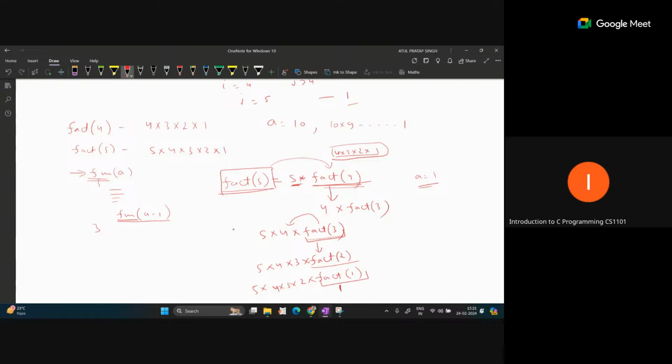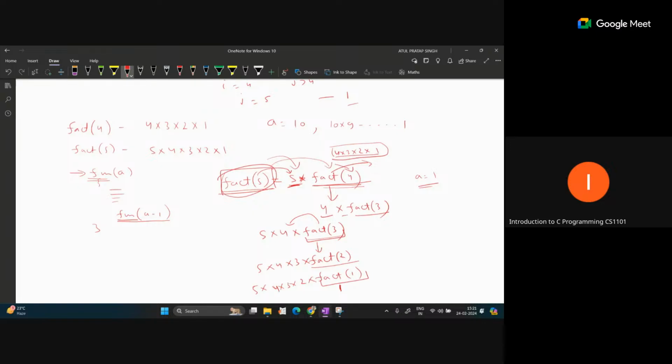When the function is called, it repeats the same process again. When we are calling the function with 5, it takes this input as a number for multiplication, and multiplies by fact 4. We are reducing the input value from 5 to 4. And when this function is called, we replace this by 4 into fact 3. In this manner we reduce the value of the input in each call, and multiply by the same number. If you can design your code in this manner, then that function is called a recursive function.